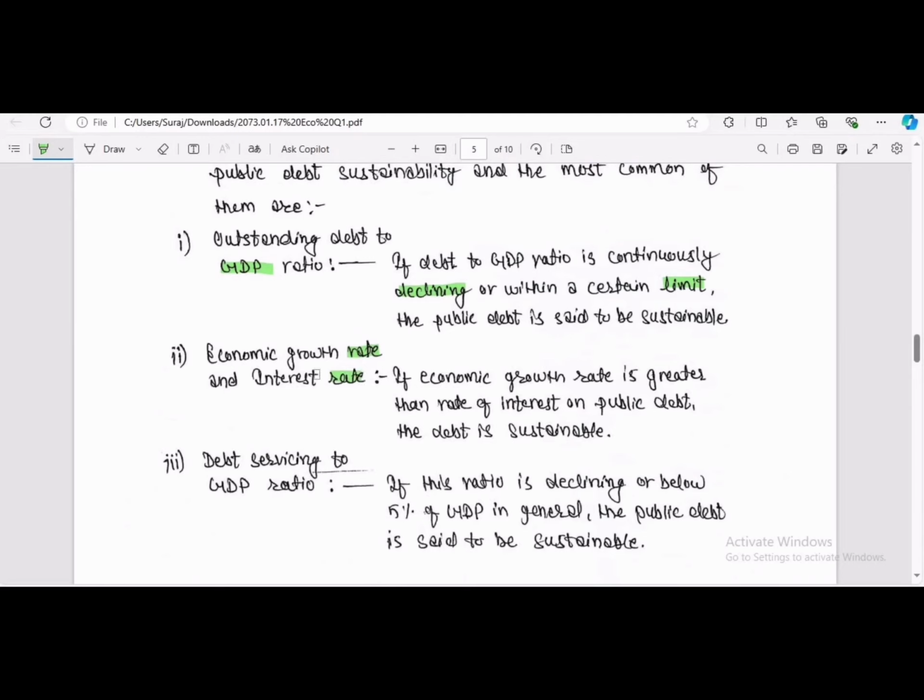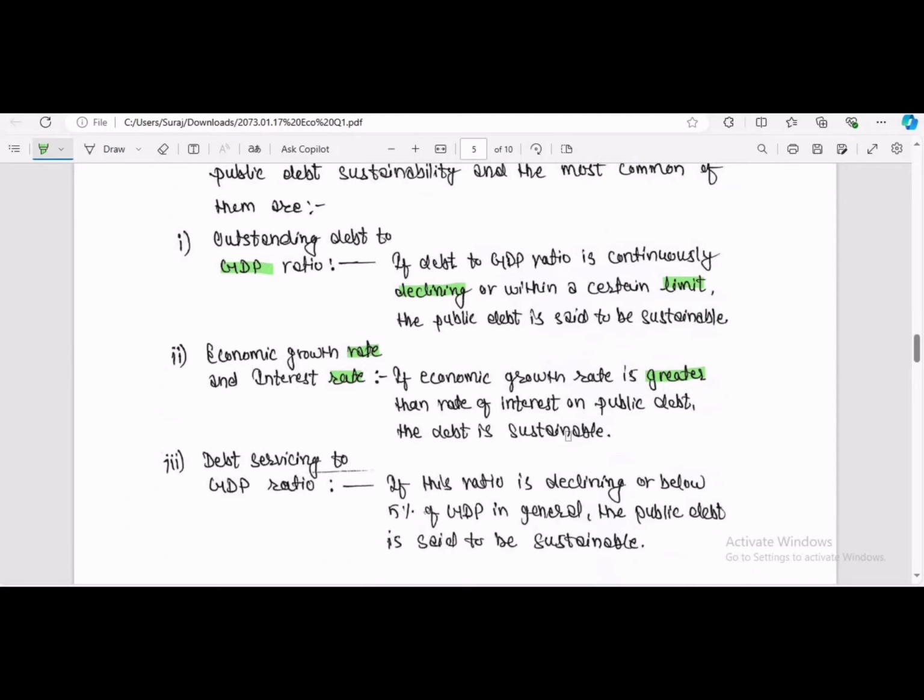About this indicator, it is written: if the economic growth rate is greater than the rate of interest on public debt, the debt is said to be sustainable. That means the economic growth rate must be greater than the rate of interest, then only can we say the debt is sustainable.